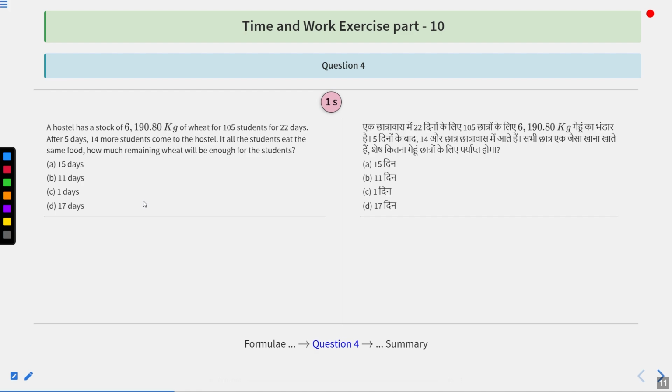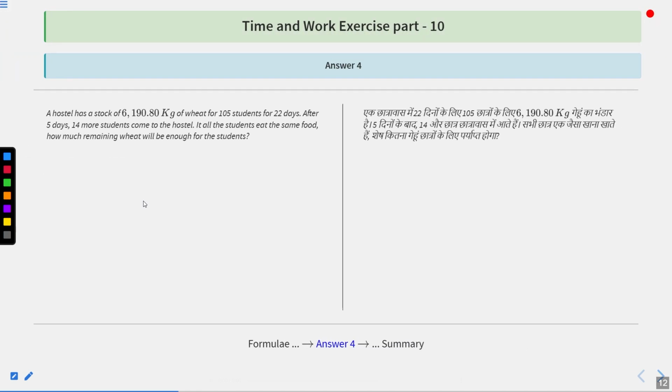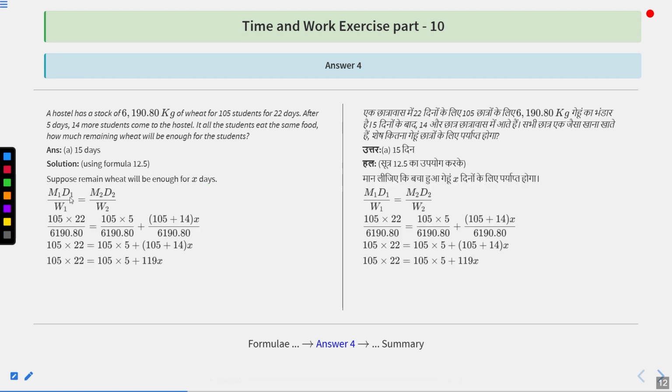Now, suppose remaining wheat will be enough for X days. So using formula 12.5, that is M1 D1 upon W1 is equal to M2 D2 upon W2. M1 is 105, D1 is 22, and W1 is 6190.80. M2 D2 upon W2, that is 105 into 5 upon 6190.80, because it was written that after 5 days 14 more students have come to the hostel. It means for the initial 5 days 105 students were in the hostel. After 5 days 14 more students come to the hostel.